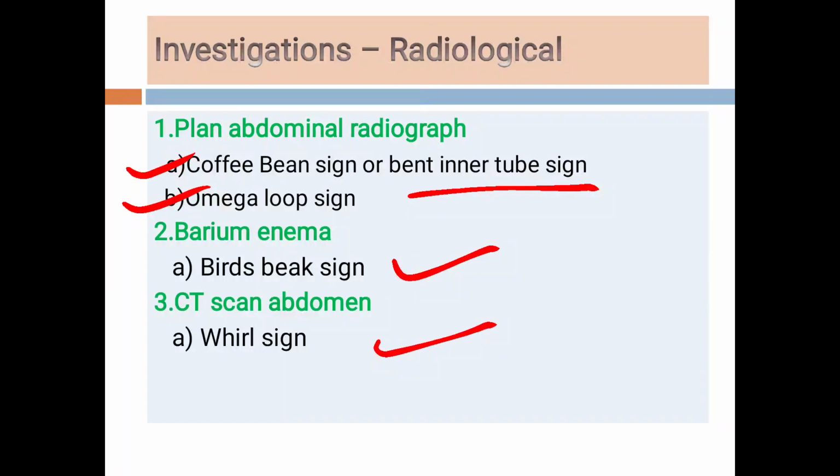Now students, we are not doing all these investigations in a single patient. We first do the plain abdominal radiograph of the patient, and if we have some doubt about the volvulus, then we subject the patient to a CT scan of the abdomen. Nowadays barium enema is not done because CT scan is readily available, but it is mentioned in the books.